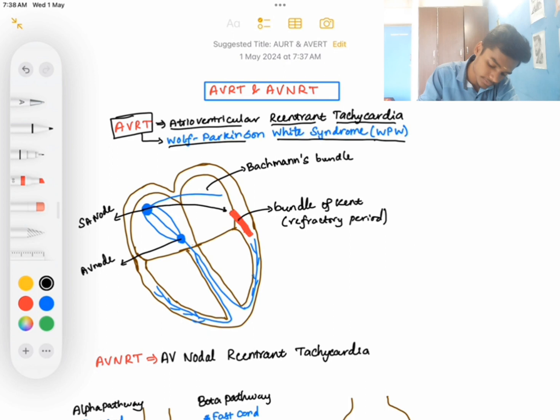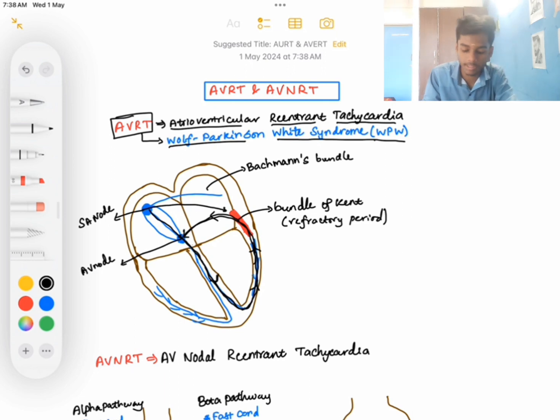So the impulses will pass through the AV node only, and when these impulses reach here, the bundle of Kent would have come out of its refractory period, it would have recovered. So the impulses can now travel through this bundle of Kent and go back to the AV node. So this is how re-entry occurs in Wolff-Parkinson-White syndrome.